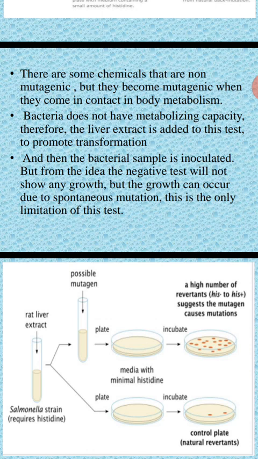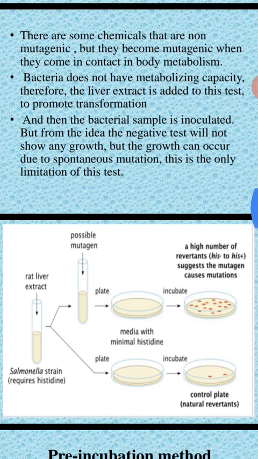The bacteria don't have the metabolic capacity to convert the drug from one chemical form to another, so you add some liver extract just for this conversion. Okay, so this is about this.